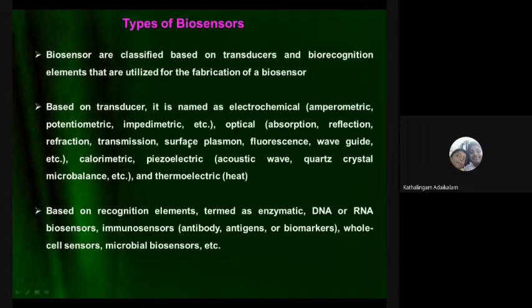This is based on the transducer, and also based on the recognition elements. There are so many, like enzymatic sensors, DNA sensors, RNA sensors, immunosensors using antibodies, antigens, and biomarkers, whole cell sensors, microbial biosensors, etc. These depend upon the recognition elements we have.